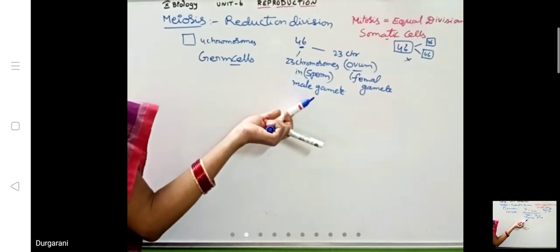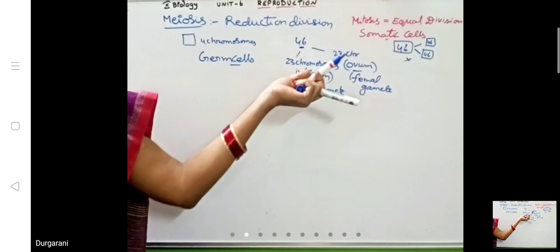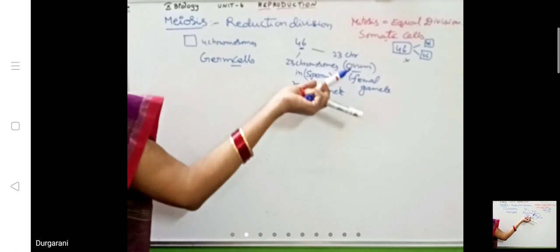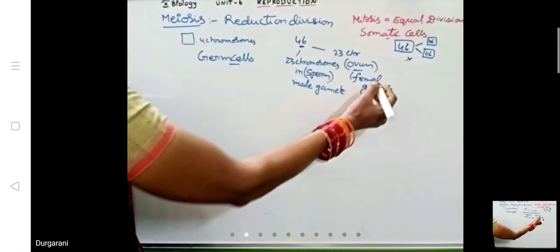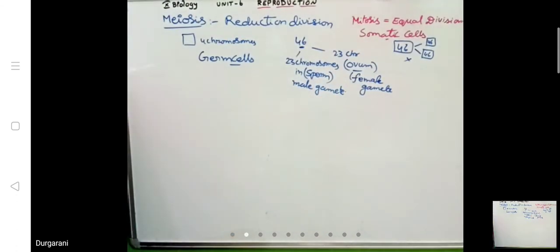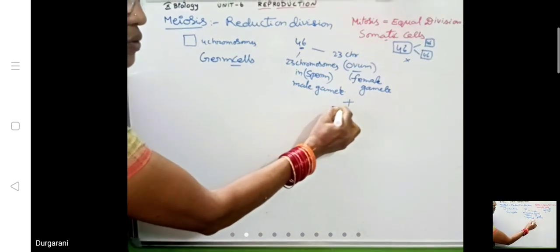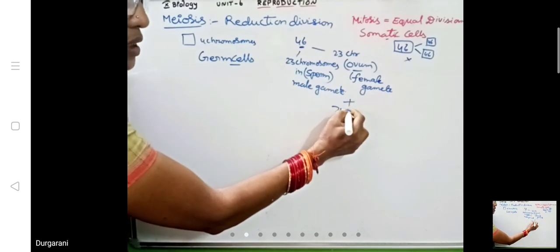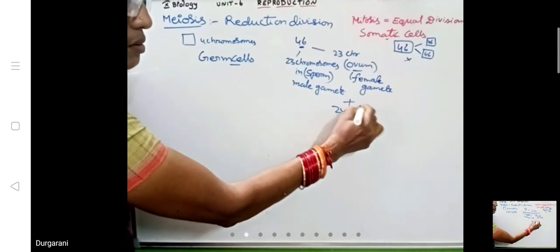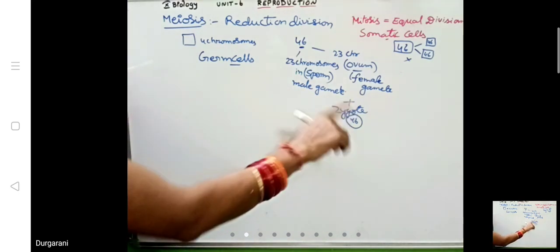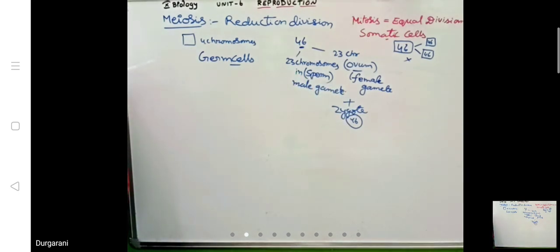In your mother, in the ovaries, 46 chromosomes are there in the macrospore mother cells, and only 23 enter the female gamete like the ovum. When these two fuse with each other, the zygote is formed with 23 plus 23, again 46 chromosomes. So the chromosome number is constant in human beings. Human beings are one species, so all human beings maintain only 46 chromosomes.